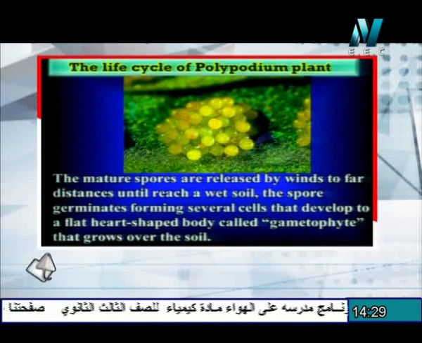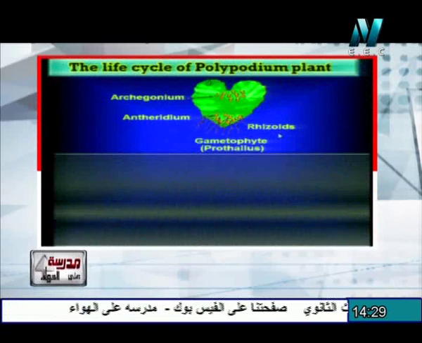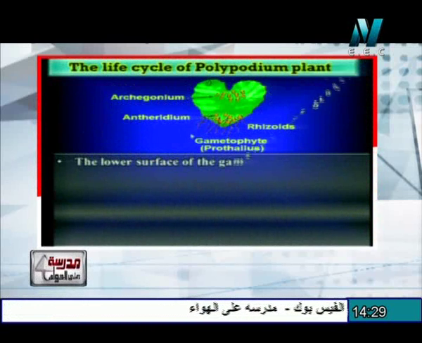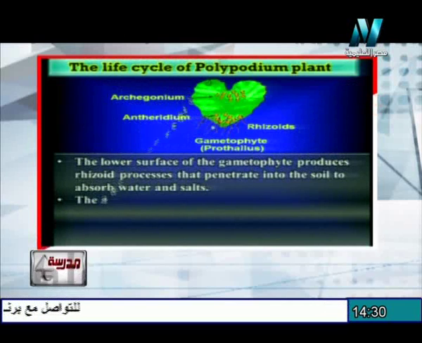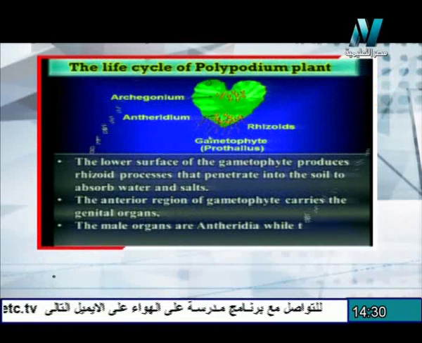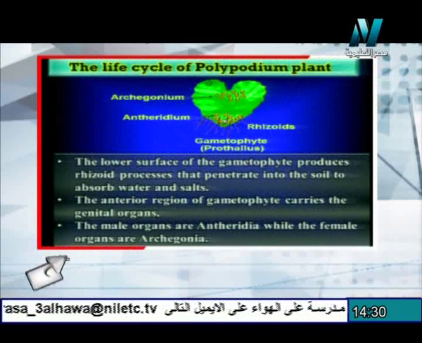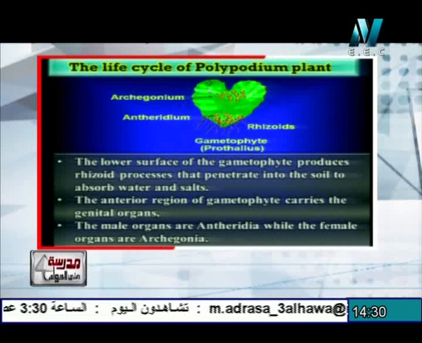The gametophyte grows over the soil. The gametophyte is haploid, a green heart-shaped structure containing rhizoids for the absorption of water and salts from the soil, and containing the male organs, called the antheridia, and the female organs, called the archegonia.